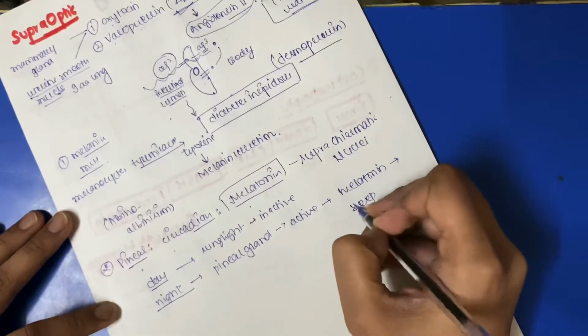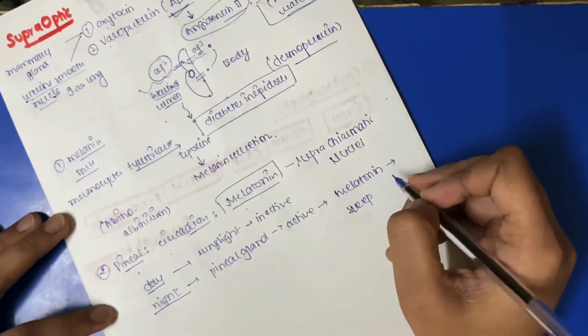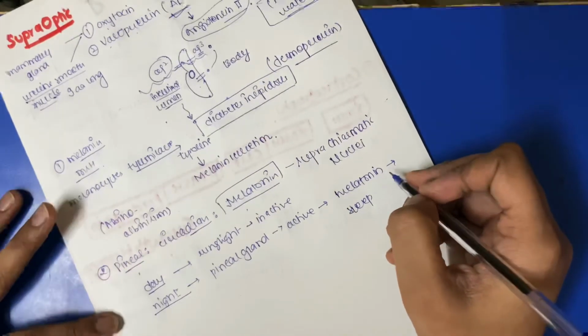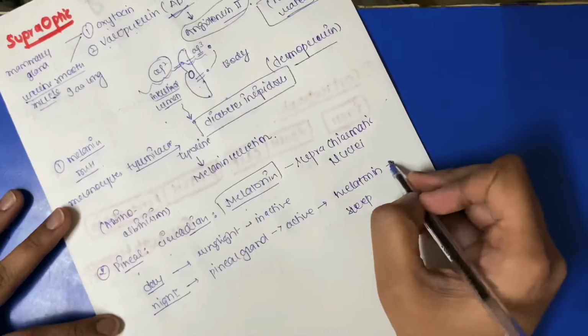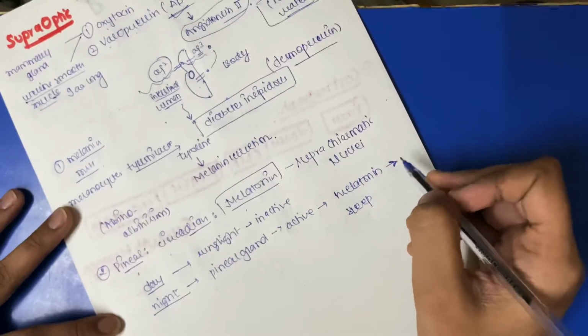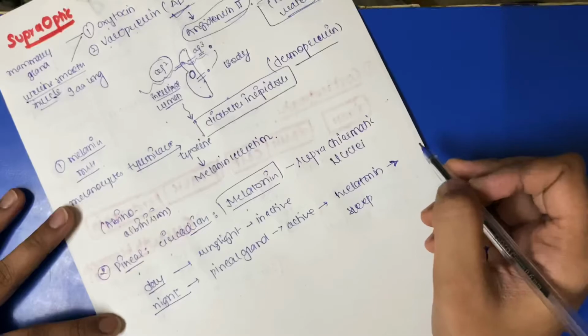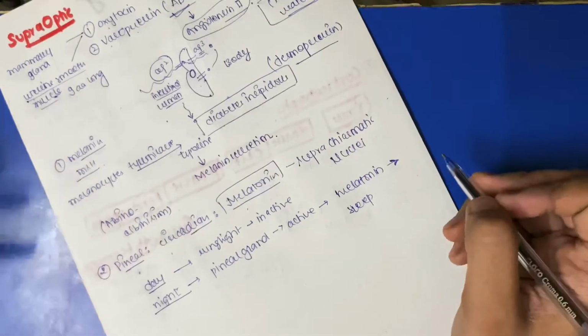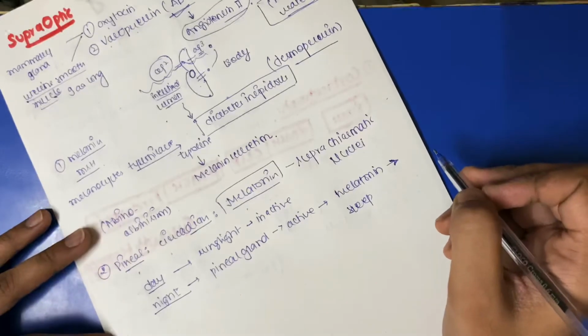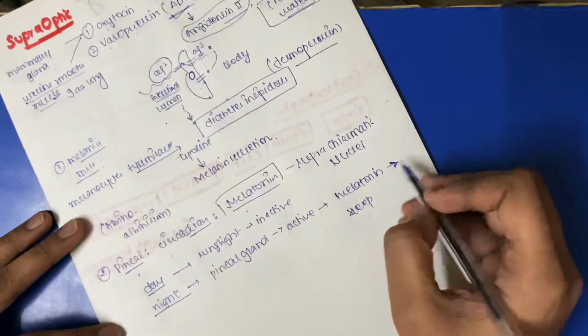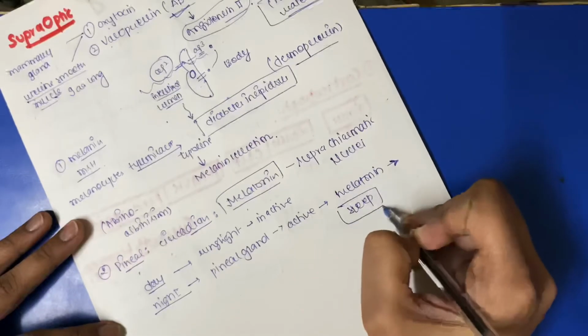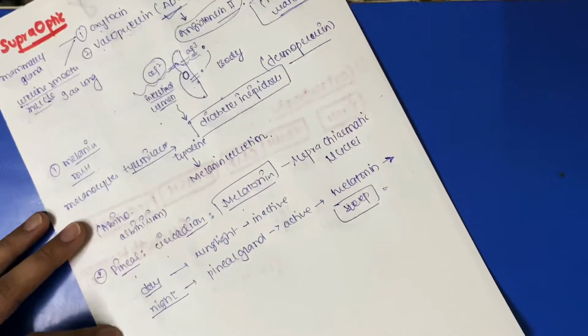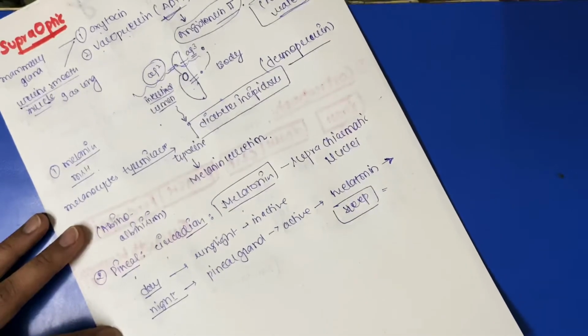I know children want to sleep all day, but no. Consider your body, because it's the repair time for the body to repair our cells and to remove worn out cells, from around 11 p.m. to 4 or 5 a.m. in the morning. So melatonin works at that time and the body relieves itself.